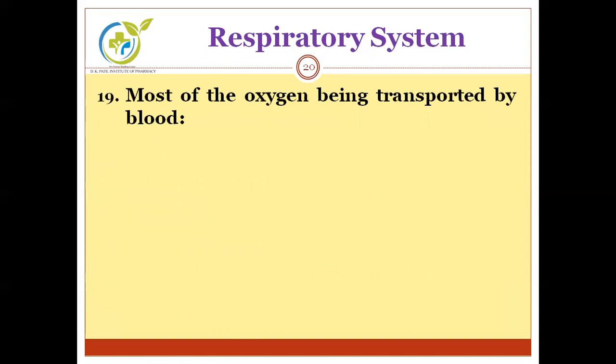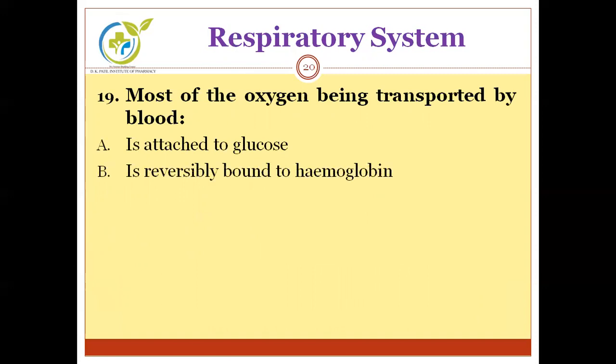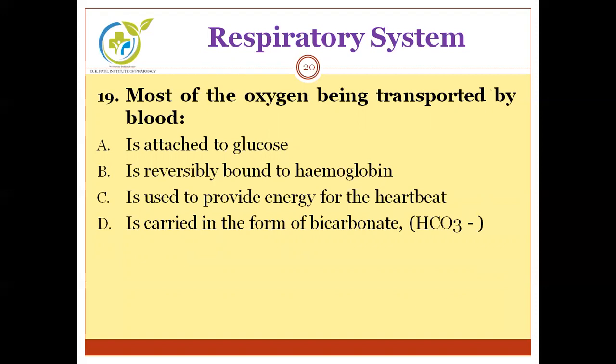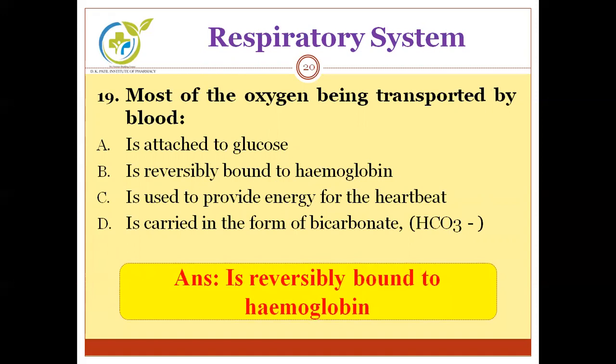Most of the oxygen being transported by blood is attached to glucose, is reversibly bound to the hemoglobin, is used to provide energy for the heartbeat, or is carried in the form of bicarbonate. As we have already discussed in the previous question, oxygen is bound to the hemoglobin and it is a reversible bonding. So the correct option will be, it is reversibly bound to the hemoglobin.